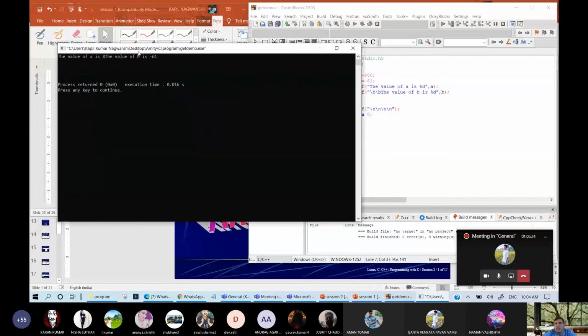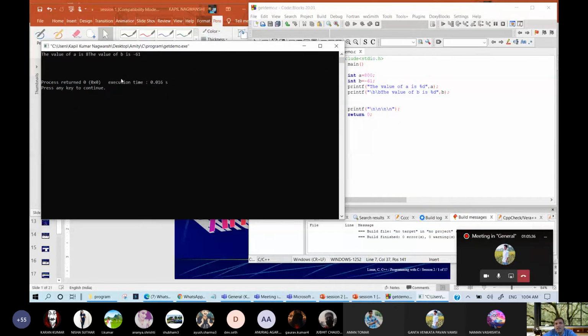So what is the answer? Now 800 is written, but 8 is displayed. Why? Because slash B is backspace. So it will delete one character and two character, because I had written 2 times. That's why 2 backspaces are there. That's why 00 is deleted and only 8 is printed.